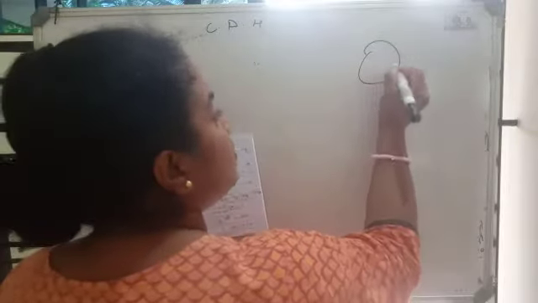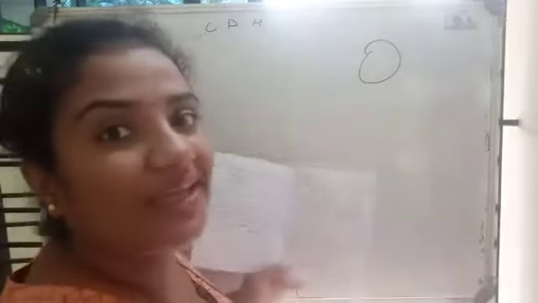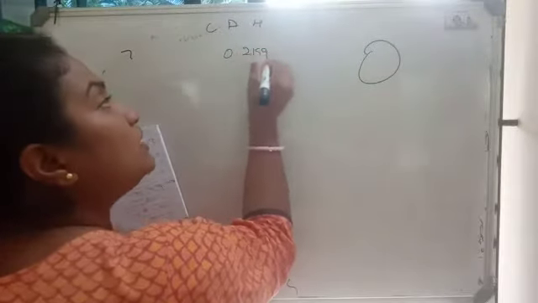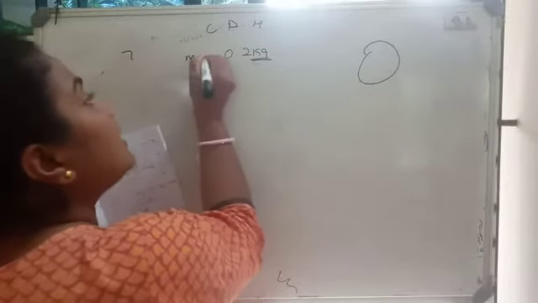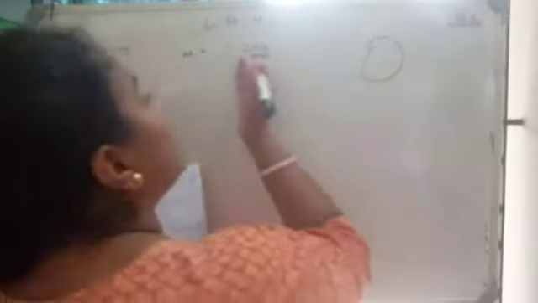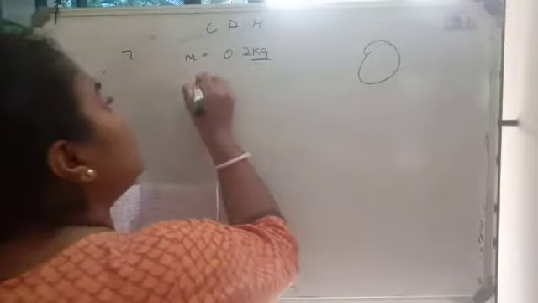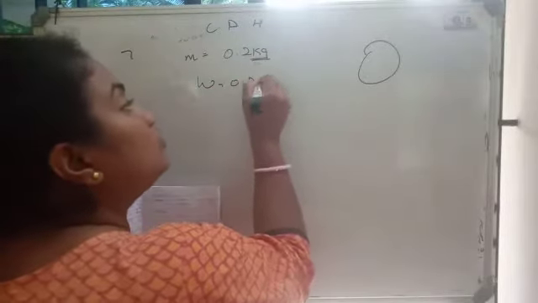A cricket ball weighing 0.2 kg. So there is a cricket ball whose weight is 0.2 kg. What do you mean by weighing 0.2 kg? When it is given 0.2 kg, by the unit itself you can understand it is mass that they are giving. So don't get confused by the word weighing. It just means that the mass of it is 0.2 kg. In case it was given that it weighs 0.2 Newton, then the weight is equal to 0.2 Newton.